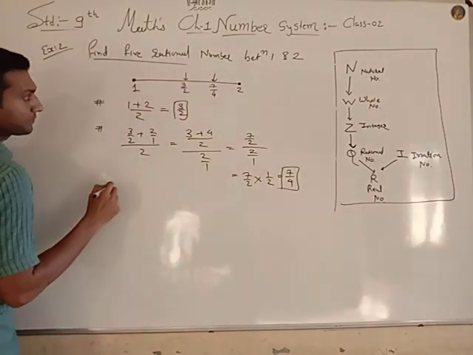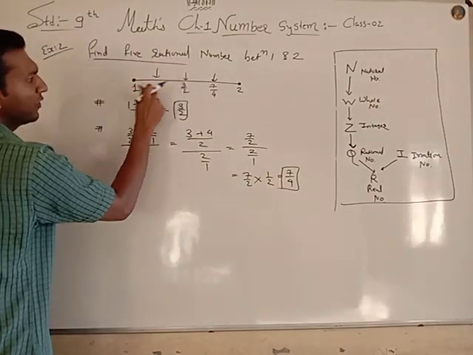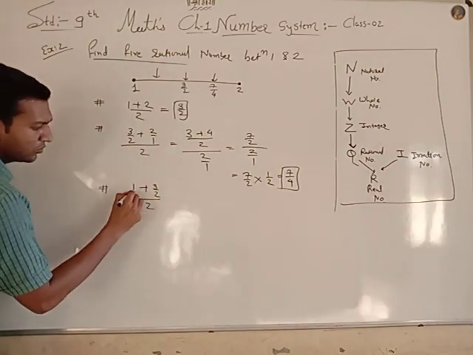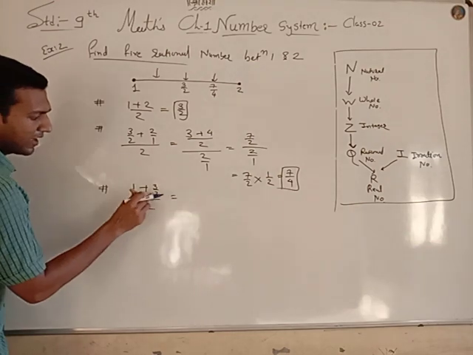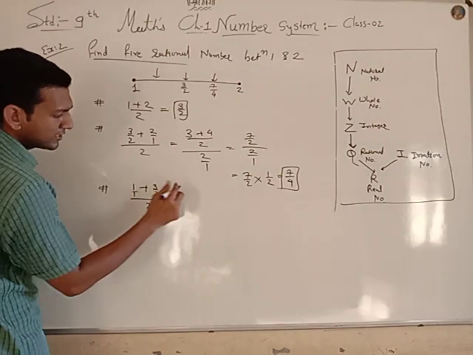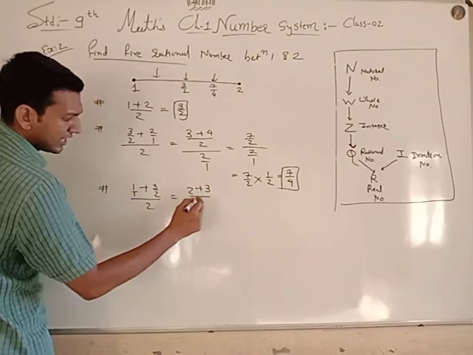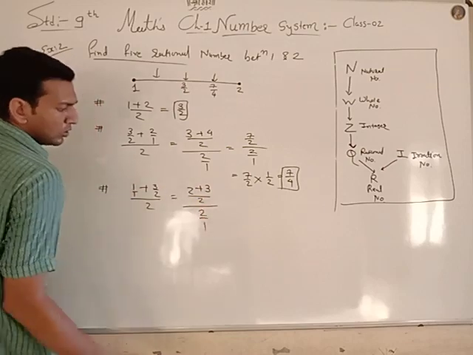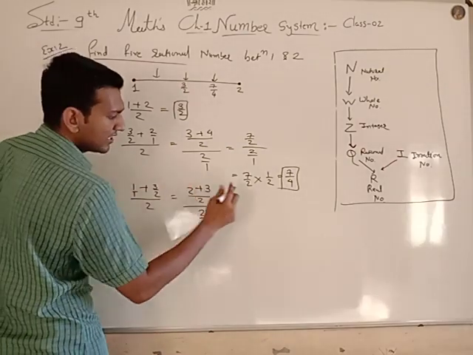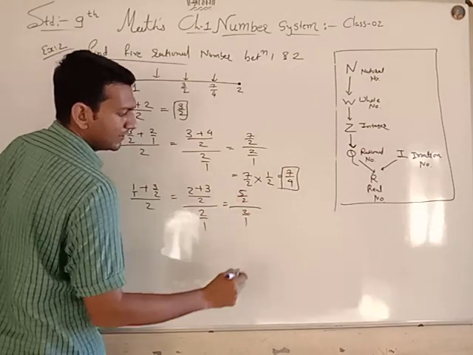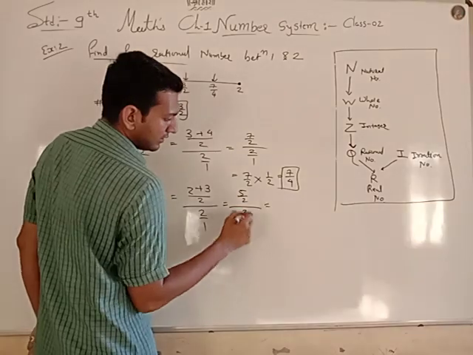Now the third one, let's find between 1 and 3 by 2. So 1 plus 3 by 2 upon 2. So 1 by 1. Now again diagonally multiply, 2 ones are 2, 3 ones are 3, 2 ones are 2 upon 2. Okay. Now 2 plus 3, answer is 5, 5 by 2 upon 2 by 1. So solve these two fractions.